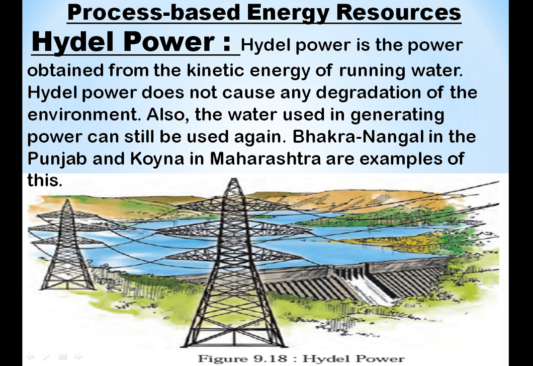Now here we are talking about process-based resources. That means hydel power, once we use it, we can use it again and again by generating power. Bhakra Nangal in Punjab and Koyna in Maharashtra are examples of hydel power.